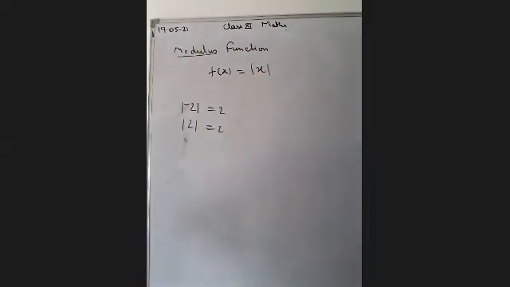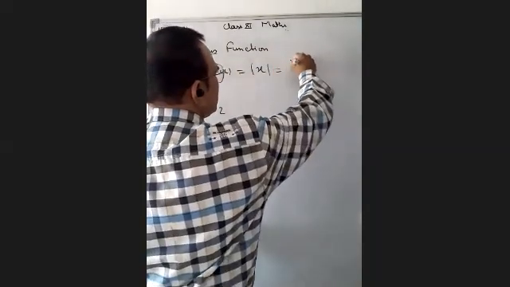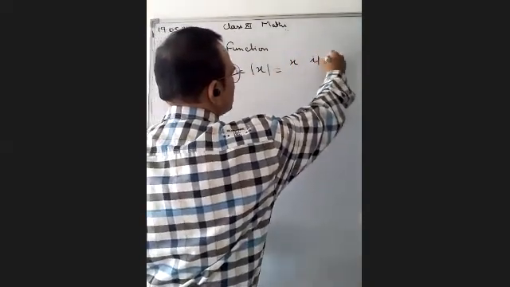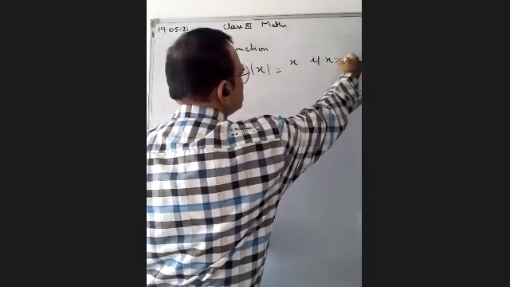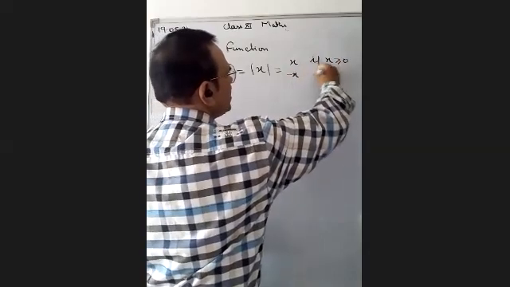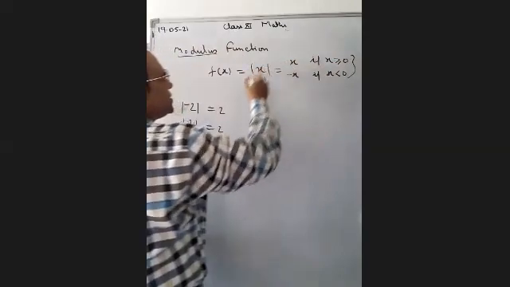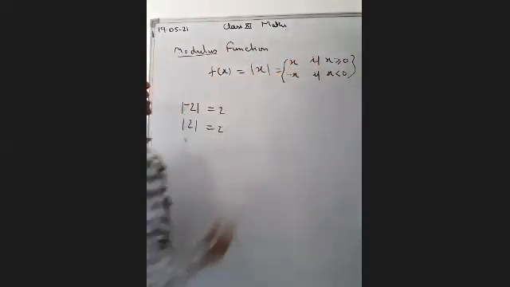So we write in this form: f(x) is equal to x if x is greater than or equal to 0. ठीक है, minus x if x is less than 0. This is the algebraic expression. ठीक है, we use it in this way.